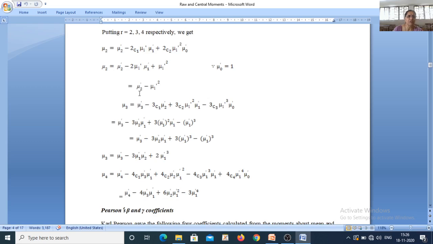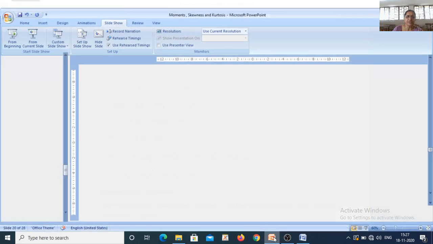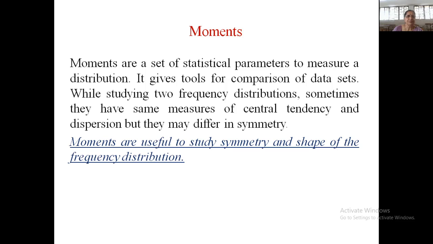Similarly, putting r is equal to 4 in the above expression, we have mu 4 is equal to mu 4 dash minus 4 times mu 3 dash into mu 1 dash plus 6 times mu 2 dash into mu 1 dash square minus 3 times mu 1 dash raised to 4. So with this particular discussion, let us solve some problems.